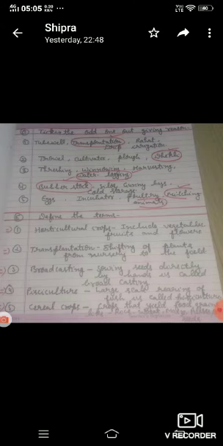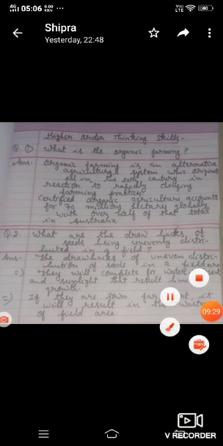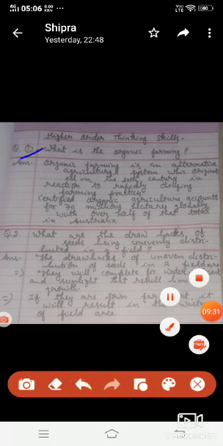Next, 5, cereal crops: crops that yield food grains, like rice, wheat, maize, pulses, oil seeds, etc. Next one is higher order thinking skills. Question number 1 is here. What is organic farming?